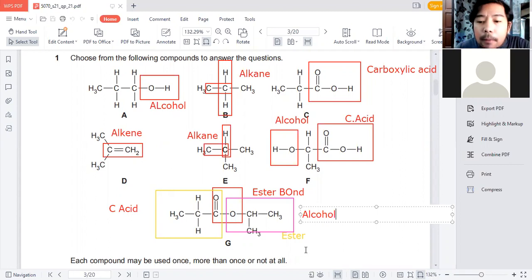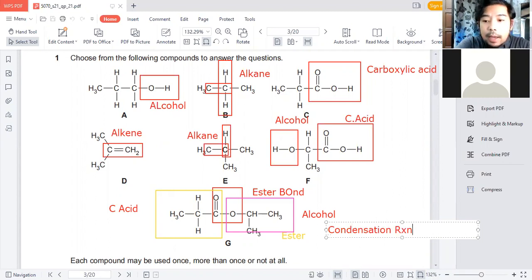Now, to form the ester, you have to undergo a condensation process, or condensation reaction. A condensation reaction is when water is removed to make the bond. Now, water from where?